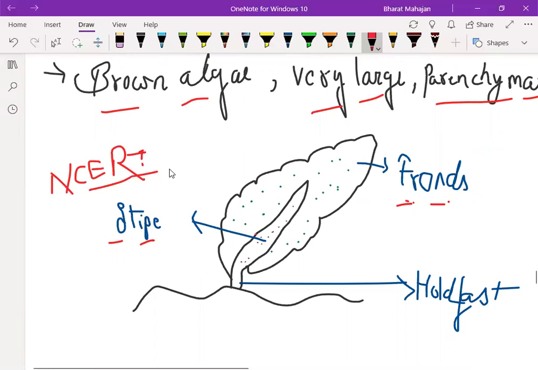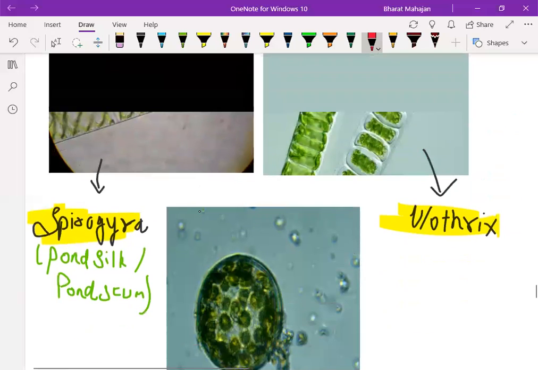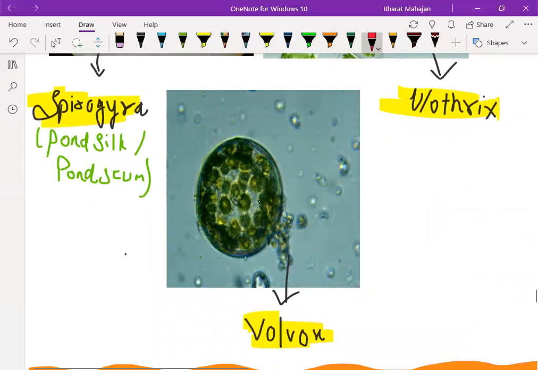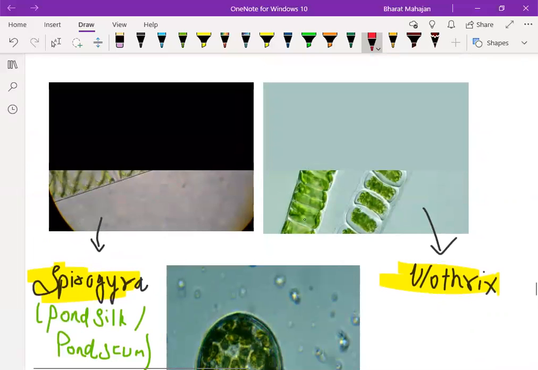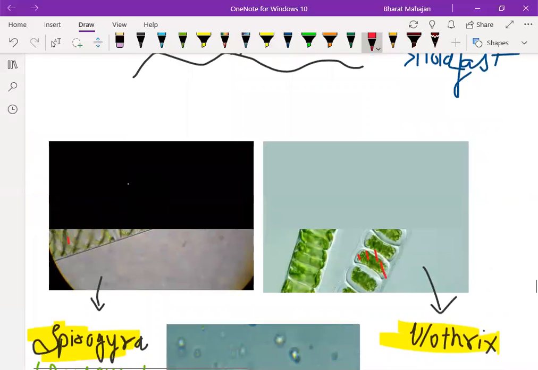You must see it. Now some of the pictures are present for you all. Can you see this picture? This is a volvox. Can you see that it is living in group colonies? That is a volvox. It is a colonial algae. Second is Ulothrix. Can you see that Ulothrix has filaments? These are filaments only. This is Ulothrix. And the same way we have Spirogyra. Picture is not visible. Wait. Okay. So Spirogyra is like something like this.